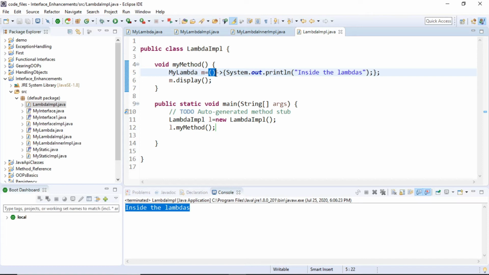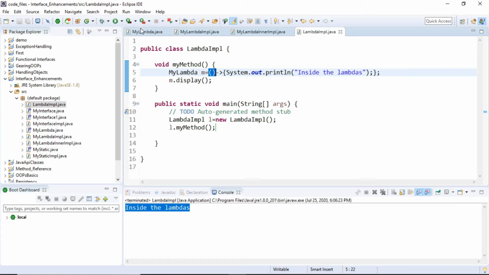But for now, a functional interface is an interface which contains a single method. So this particular arrow says that I'm going to talk with a method which does not take any argument. So how is it going to identify which method? That's going to be a complexity, and because of that there has to be precisely a single method present in your interface if you are going to work with lambdas.